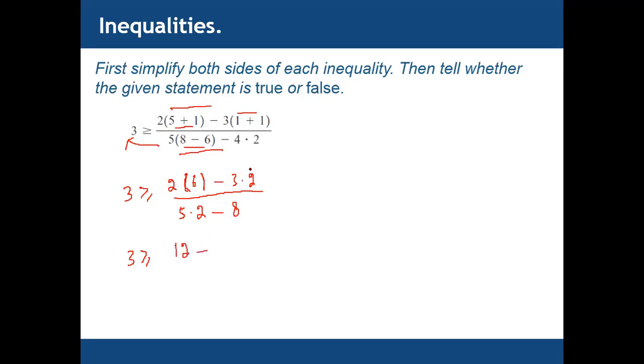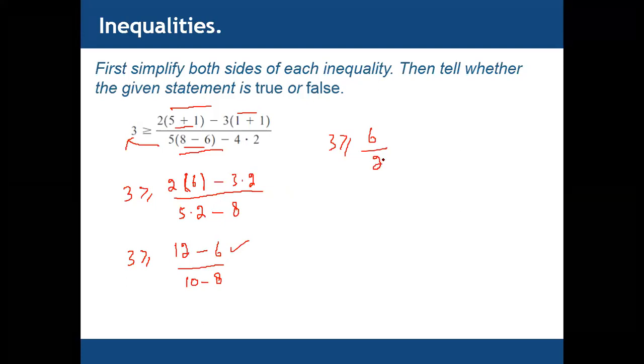Here, minus 3 times 2 is 6, divided by 5 times 2, which is 10, minus 8. Now we have 3 greater than or equal to 12 minus 6. So 12 minus 6 is 6, divided by 10 minus 8. 10 minus 8 equals 2.